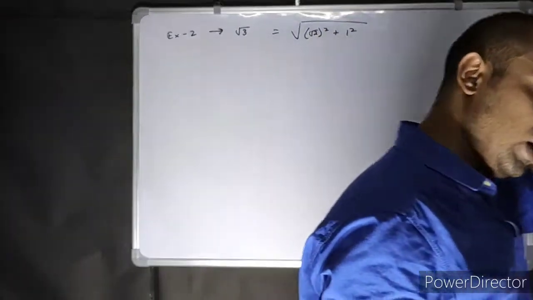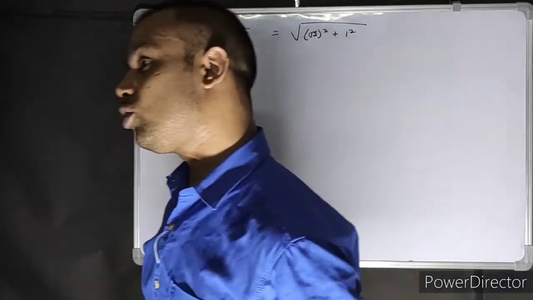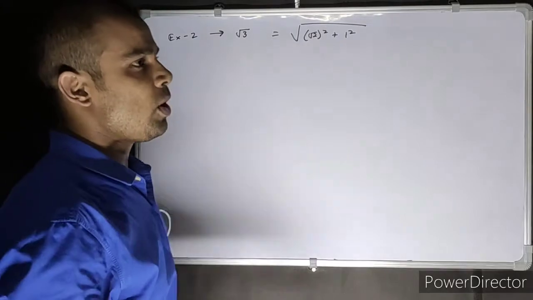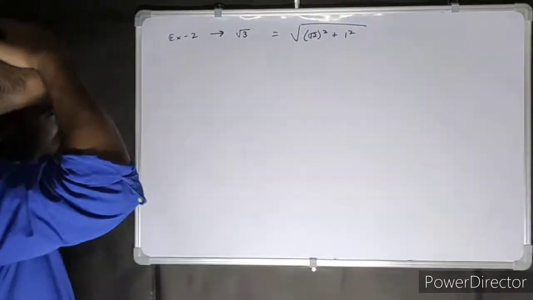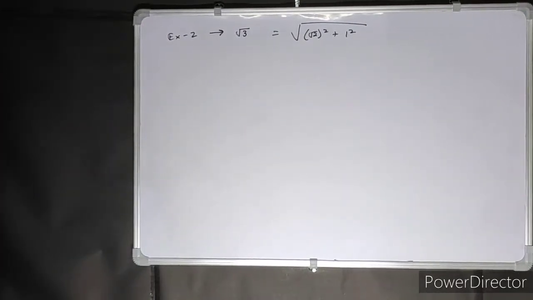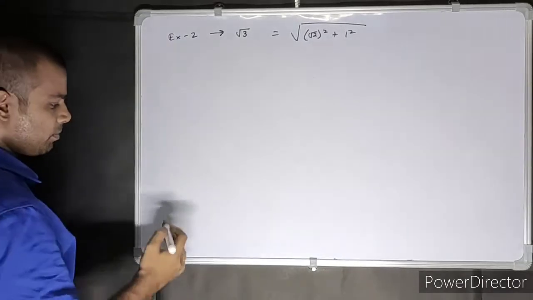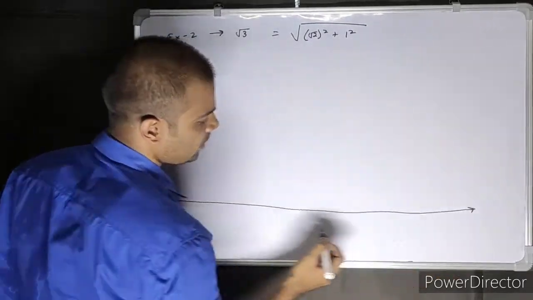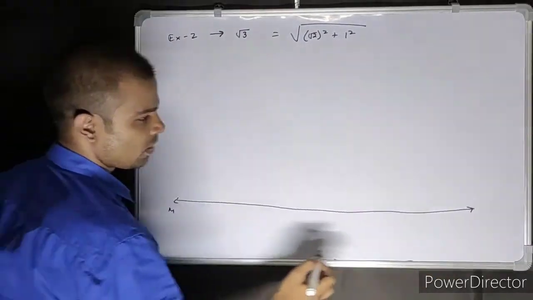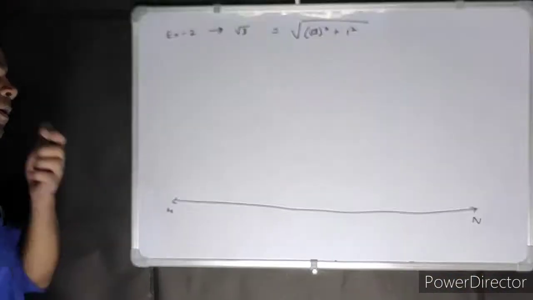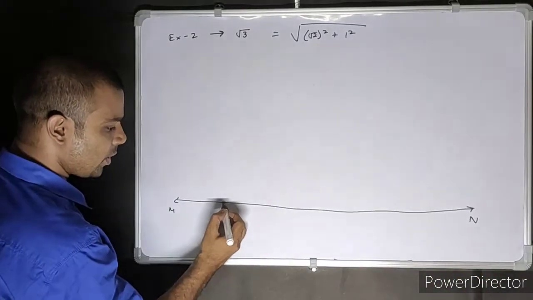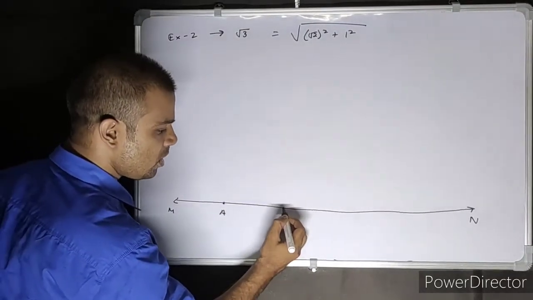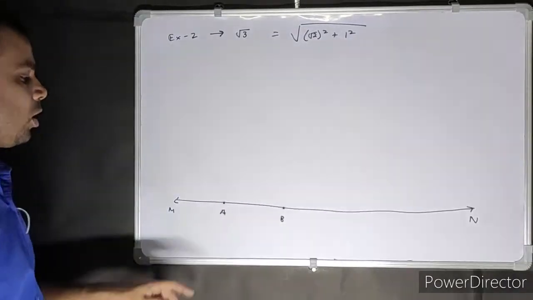Now you must be wondering, sir, then I have to first plot root 2, and then I have to do root 3. Yes, you have to do that. First you have to plot root 2, and then only you can plot root 3. So let's start doing that and try to understand how it is done. Make the same thing, a straight line MN. Put a point A over here. Now first you have to draw root 2. So take a B over here, say 1 centimeter, or say 2 centimeters.